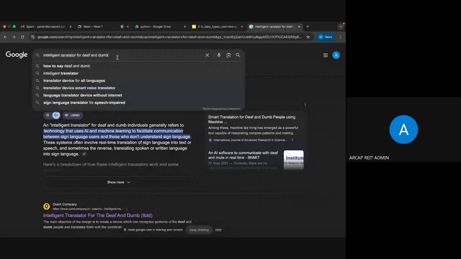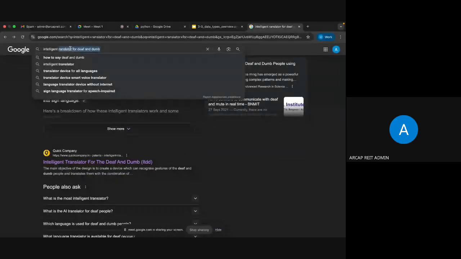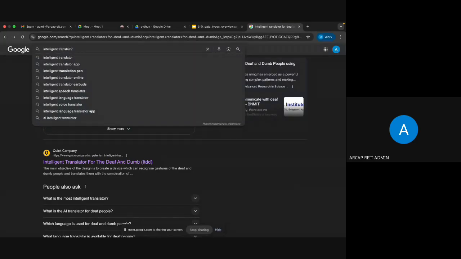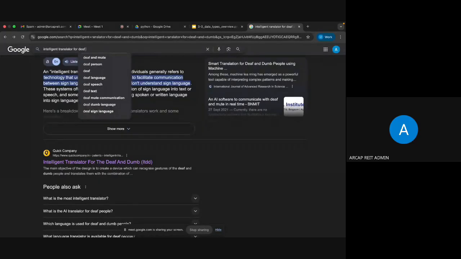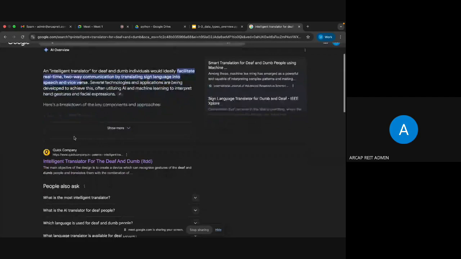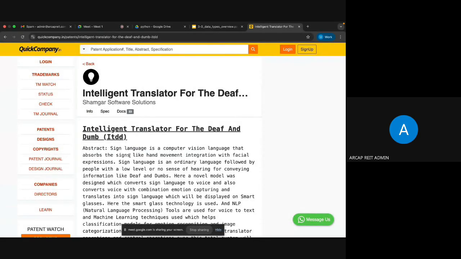We worked on the intelligent translator for deaf and dumb in the previous company. Okay. So if you search for intelligent translator for deaf and dumb, you will get the details, right? So this is a patent where we worked. You can directly see that after.